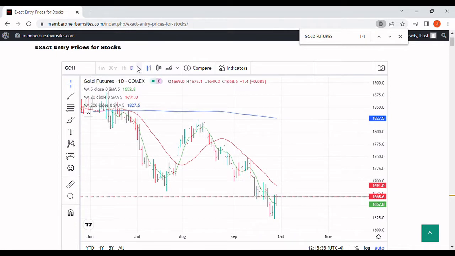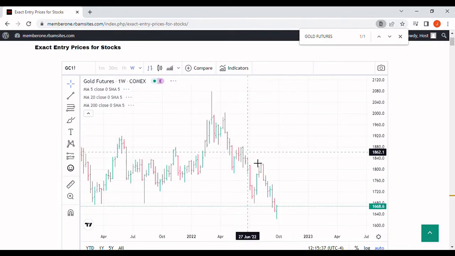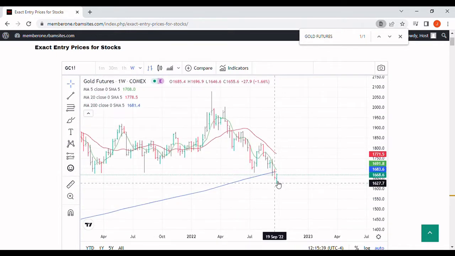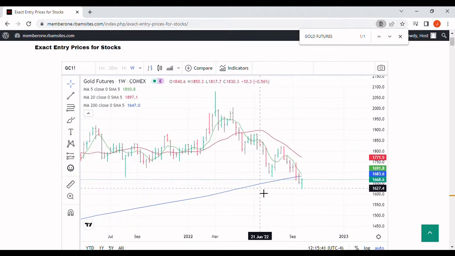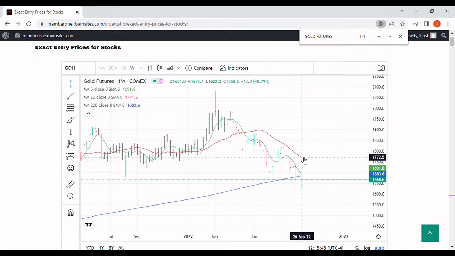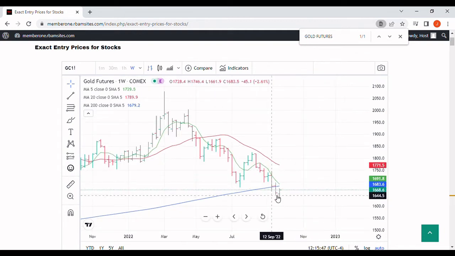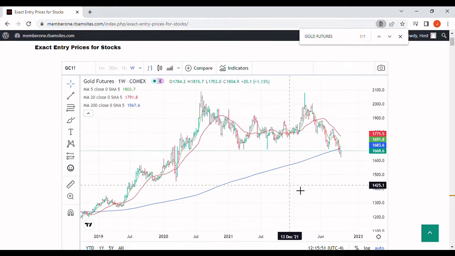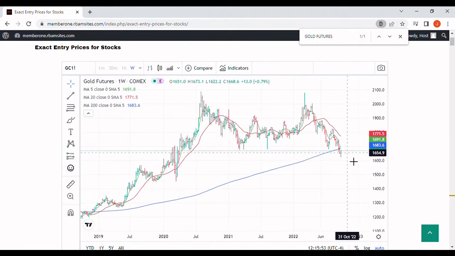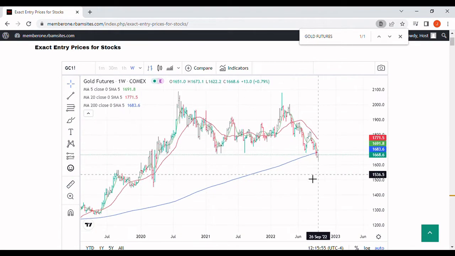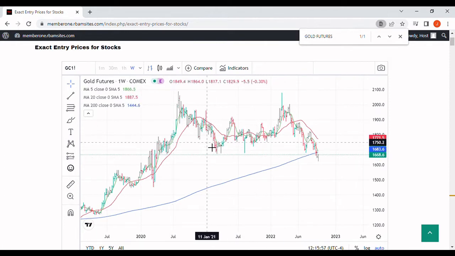Let's take a look at the weekly chart here and see what we've got. As you can see, we're bouncing around the 200-week moving average. We're below the 5-week moving average, below the 20-week moving average in gold. We didn't get much, just a hair of support from the 200-week moving average, but you can see gold is starting to break down into a serious bear market, which is extremely interesting given the economy and interest rates and all the rest of it, but that's what's going on.